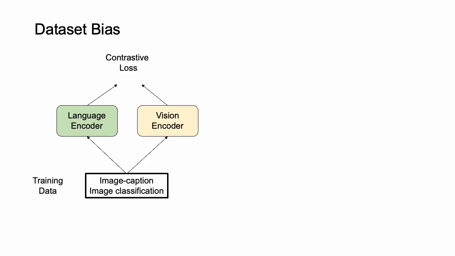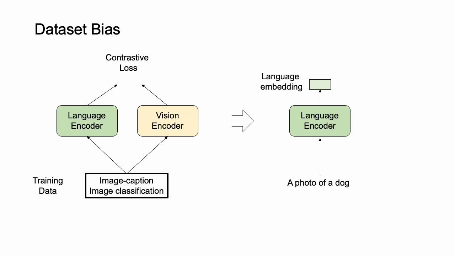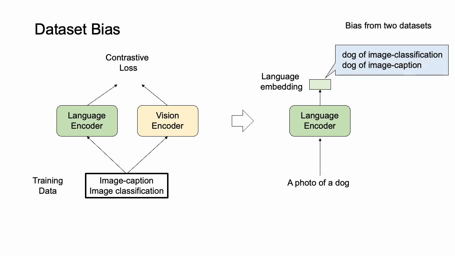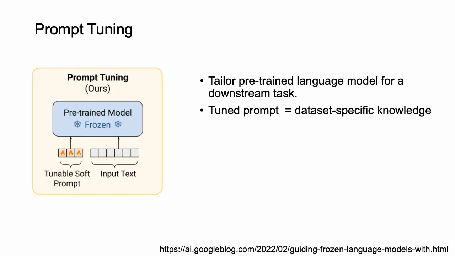Then we tackle the dataset bias problem from the aspect of language embedding, because the language embedding works as a classifier in this framework. We attempt to solve the bias problem in the classifier. For example, if we naively train a model on two datasets, the language embedding can have the bias from two datasets. The language embedding of a sentence, a photo of a dog, can have the meaning of a dog of image classification dataset and dog of image caption dataset. So the biases from two datasets are entangled. Then we think about disentangling dataset-specific bias.